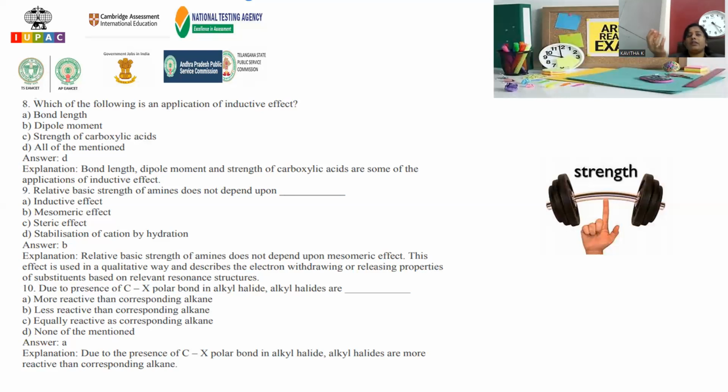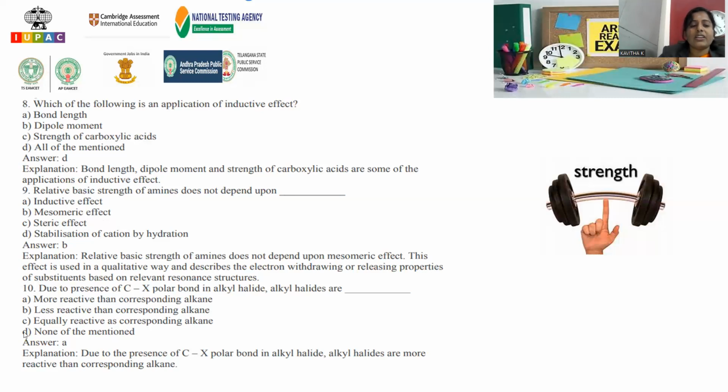Okay, whenever an amine NH2 is accepting H plus, what happens? By gaining H plus, that NH2 is turned into a positively charged cation. Ammonium cation will be formed. Whenever that cation is formed, it should become stable upon hydration. Whenever it is added to water, that stability should be more. Then only is it susceptible to become a base and to accept the H plus. So this also matters for an amine to decide its basic strength.